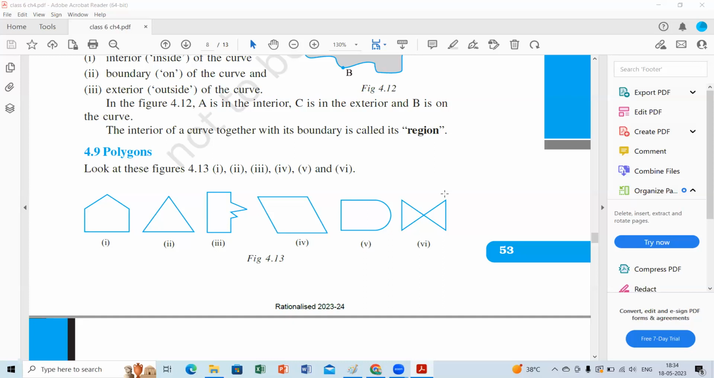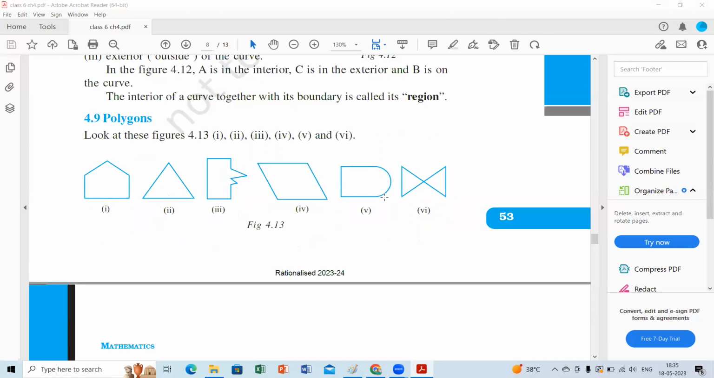Ma'am, the 6th one is not a polygon because it's not simple closed. It is crossing each other, so it's not simple. Very good, it's a complex closed figure. What does the definition of polygon say? A polygon is a simple closed figure bounded by line segments, but this is a complex figure, beta. That's why it's not a polygon.